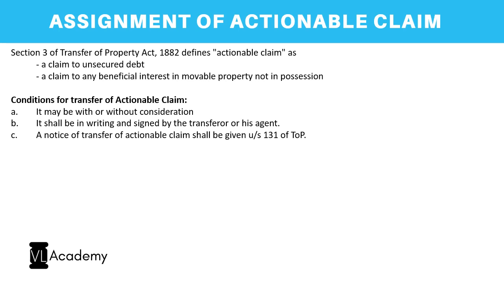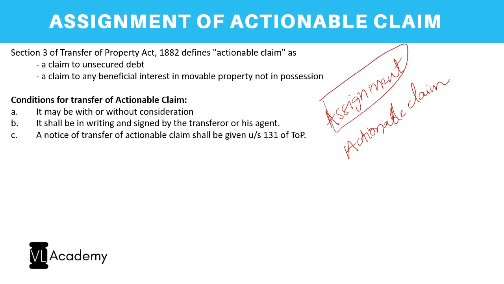So before I go forward and discuss the concepts, I need to discuss two important topics. One, the meaning of assignment, and next, the meaning of actionable claim. We had a fair bit of discussion on the concept of sale deed in our previous lesson, correct? So I always compare the concept of assignment with the concept of sale deed.